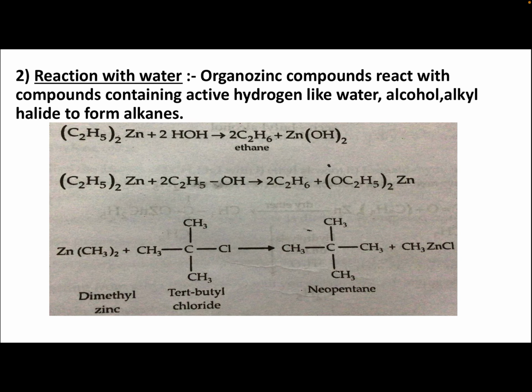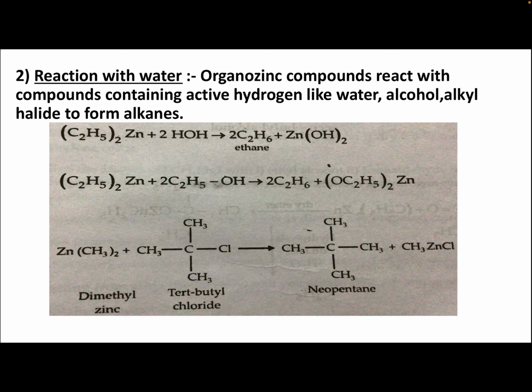Next, reaction of organozinc compound with water. Organozinc compounds react with compounds containing active hydrogen, like water, alcohol and alkyl halide, to form alkanes. (C2H5)2Zn plus HOH, you get C2H6, ethane, plus Zn(OH)2, that is zinc hydroxide. Diethyl zinc plus HOH, on hydrolysis, gives ethane, C2H6, plus zinc hydroxide.